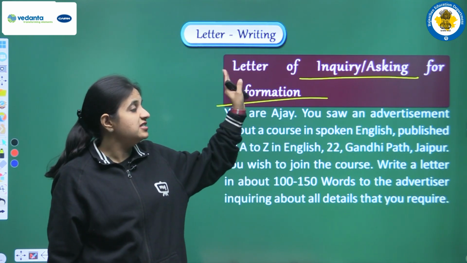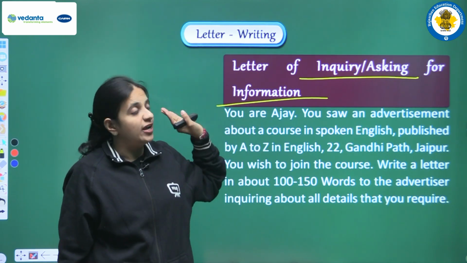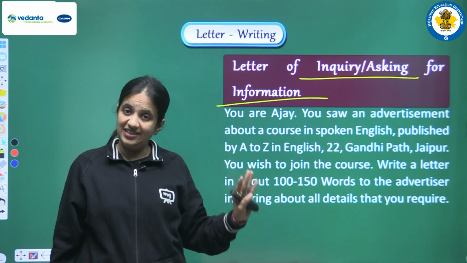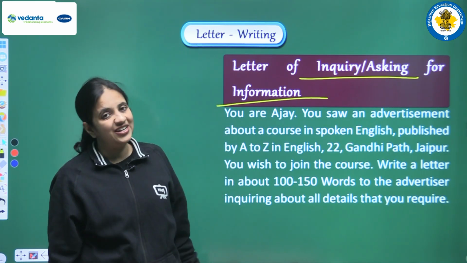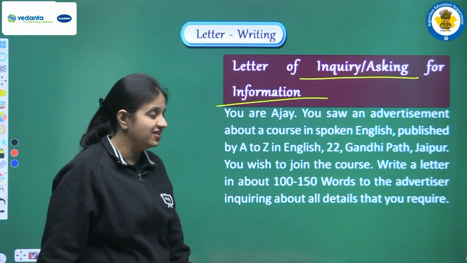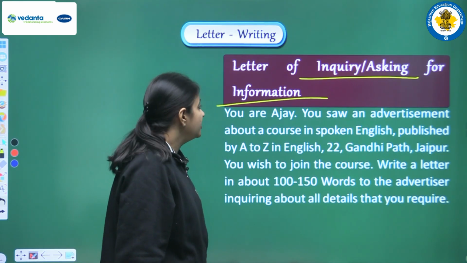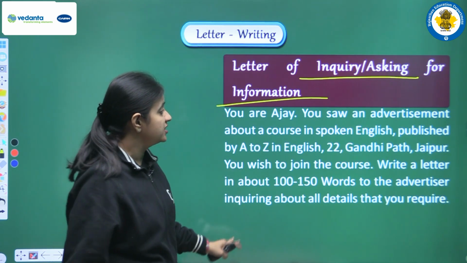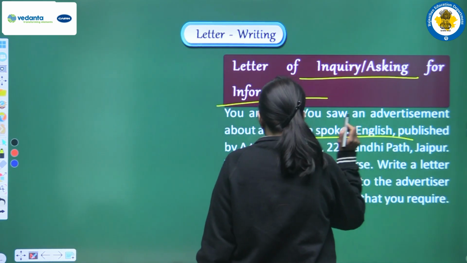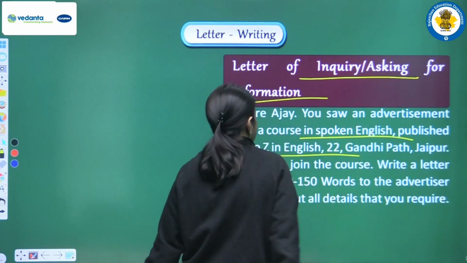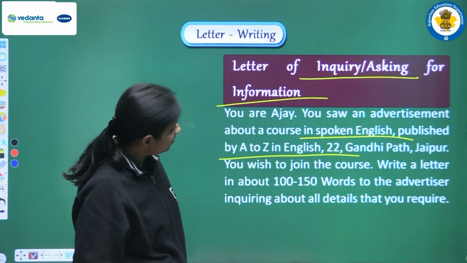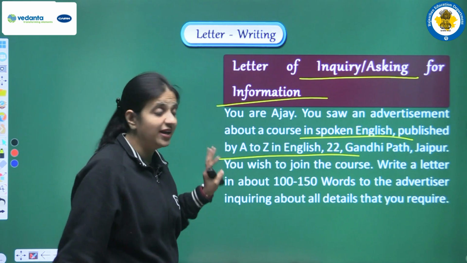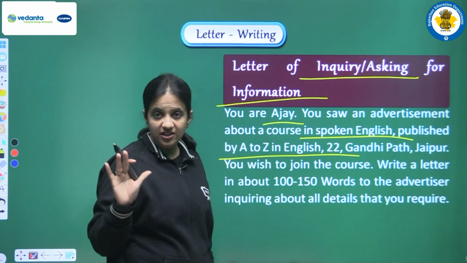Why are we writing this letter? Because we want some kind of inquiry. We actually want to ask for some kind of information. Clear? So now again let's read the detailed question that is given to us. You are Ajay. You saw an advertisement about a course in spoken English published by A to Z in English, 22 Gandhi Path, Jaipur. So according to the question, we have to imagine that our name is Ajay, right?